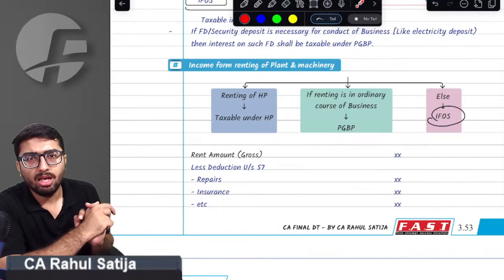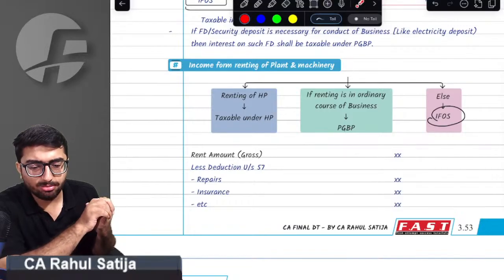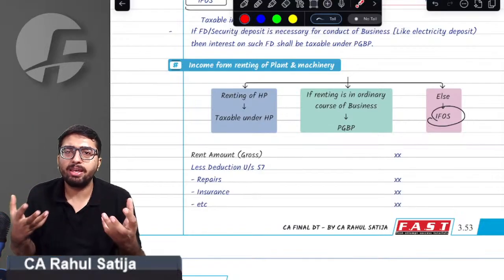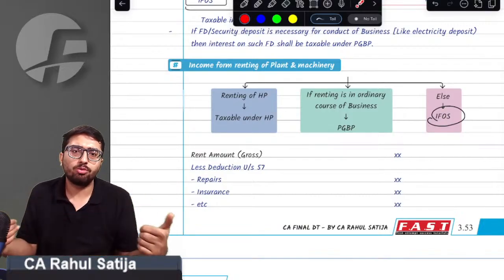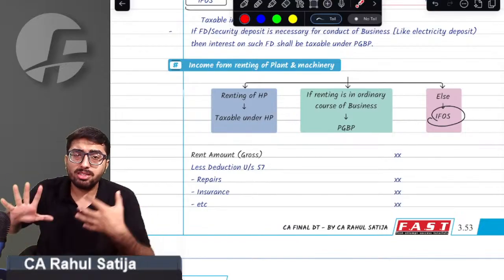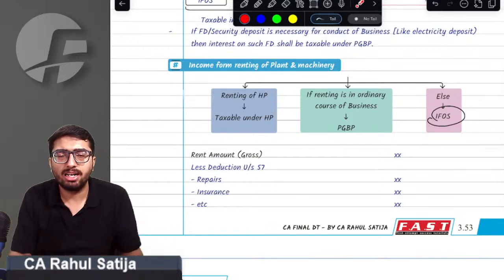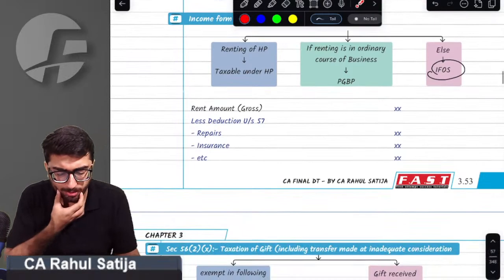There is a concept of subletting. For example, if I have a flat on which I am paying rent of 25,000 rupees per month, and that flat has two rooms, I can sublet this flat also. The provision says if I have already taken a flat on rent and I am subletting it to somebody else, that shall also be taxable under IFOS. That also goes into IFOS. I hope you got the point.